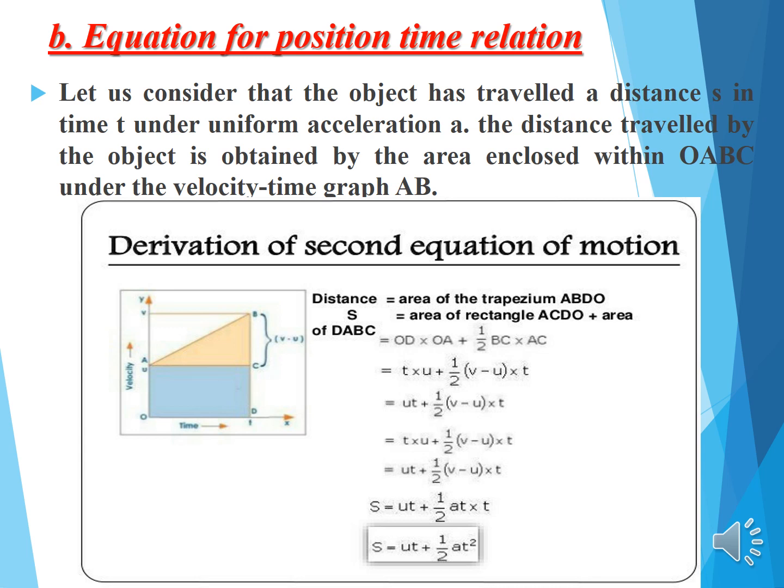We just cross multiply in that, so you'll get V minus U, which is equal to A into T. So we should substitute instead of V minus U, that is change in velocity, what? A into T. So UT plus 1 by 2 AT into T. So you will get S is equal to UT plus 1 by 2 AT square. This second equation of motion derivation is very important for your syllabus.